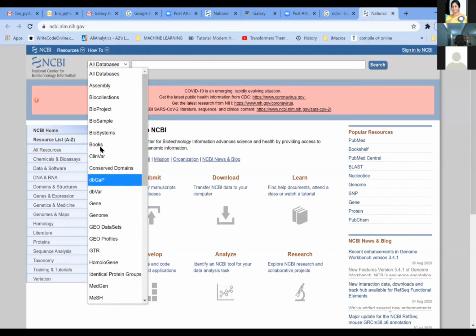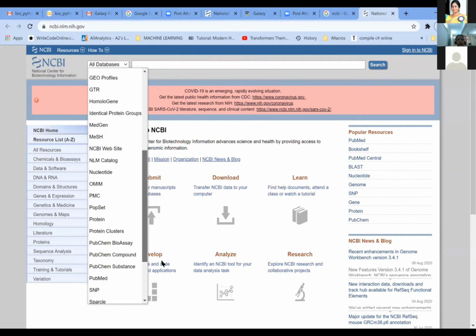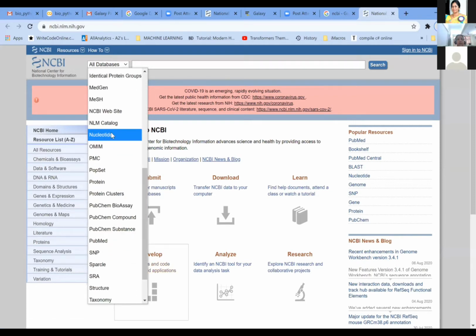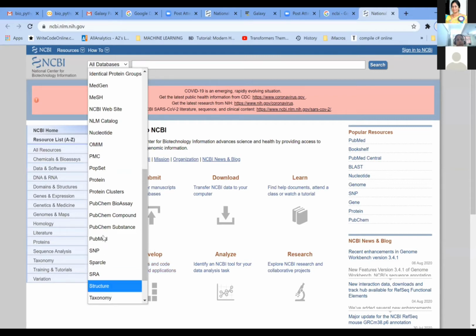So you have, for books, you have domains; for genome, you can retrieve genes. If you scroll down, you can see that there are links for the nucleotide and also OMIM, which Dr. Manjari Madam was talking about, that is the Online Mendelian Inheritance in Man. Then we have PubMed Central, which will tell us about the literature that has been coming out in various research works. And there are various other links available in the databases.